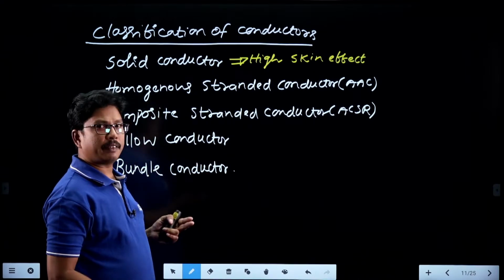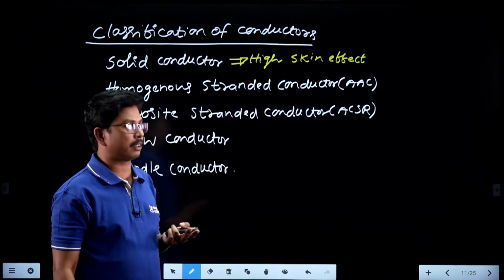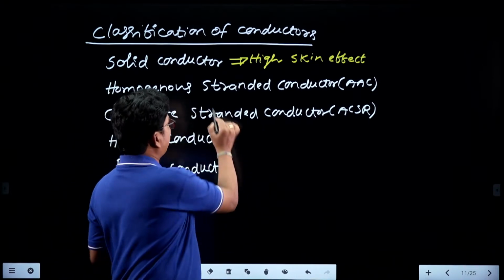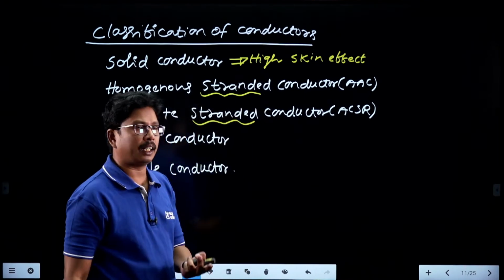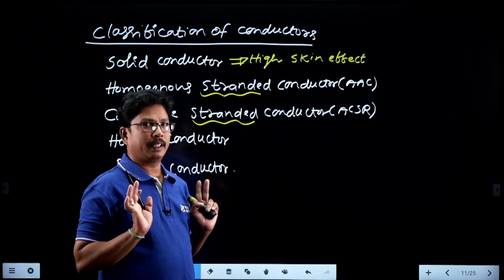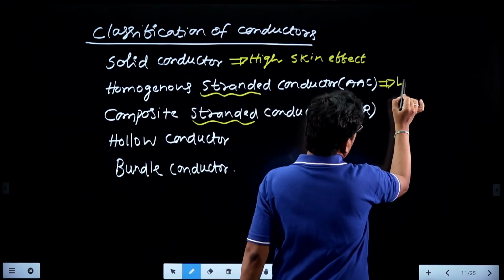To avoid that skin effect, we have introduced stranded conductors. In stranded conductors, the skin effect will be reduced, right? So here it has low skin effect.